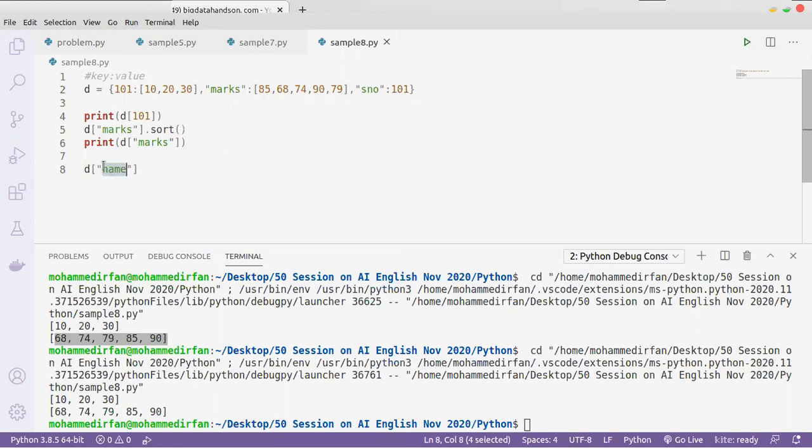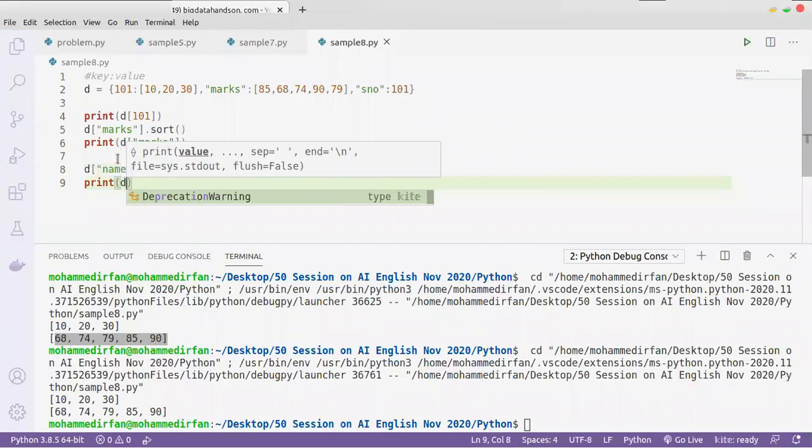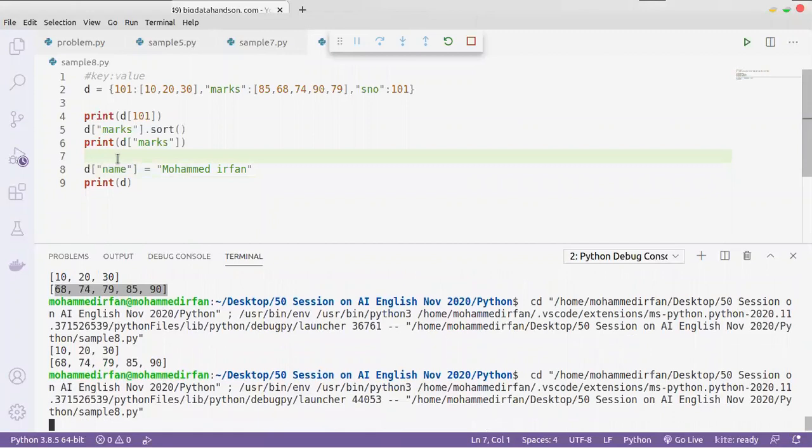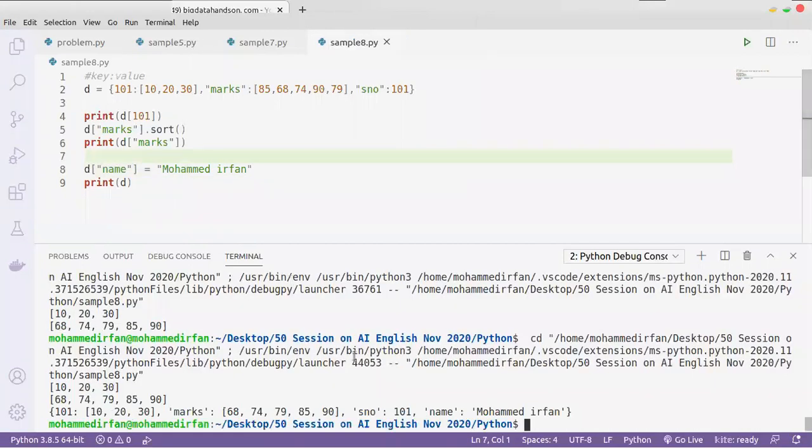So d of key, this is the key. To give the value for the key, that is equal to, in this name. All right, it will add this value in the dictionary. So now the name Muhammad Irfan is added.